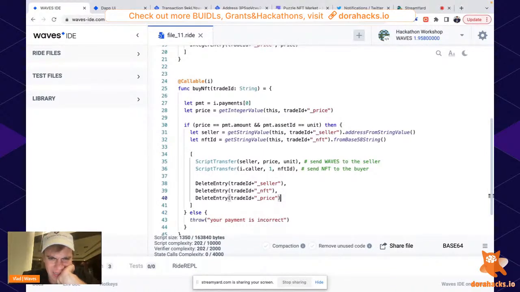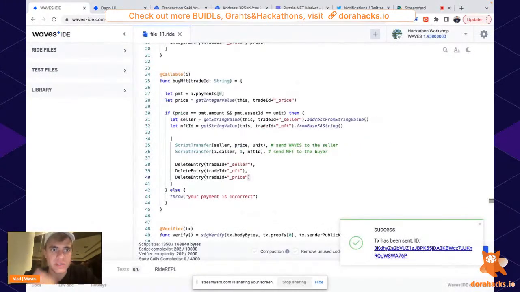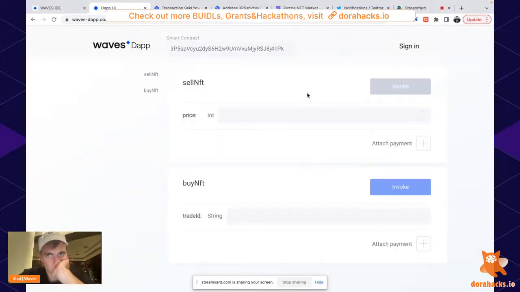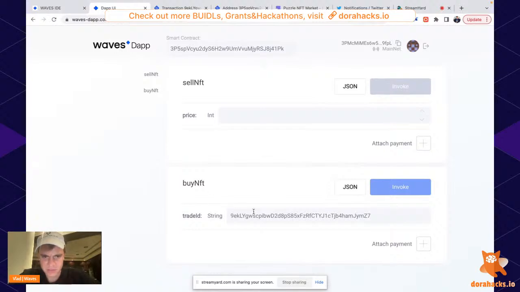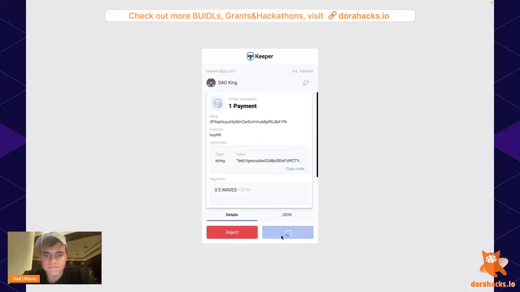We can actually use the smart contract to buy an NFT. Let's try. With the previous transaction, we created a trade with this ID. Let's try to fulfill it. I need to sign in. Okay, buy NFT. Trade ID is this one, right? Then I need to attach a payment. Let's say 0.5 Waves. Buy NFT. Boom.